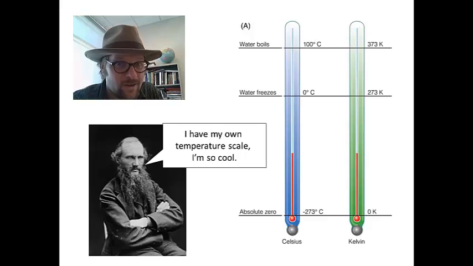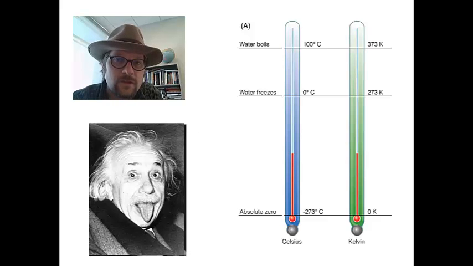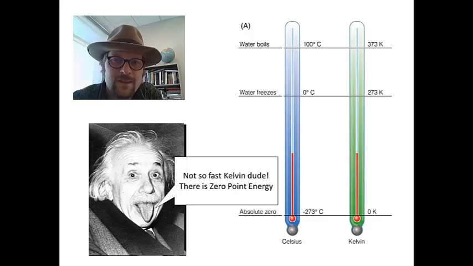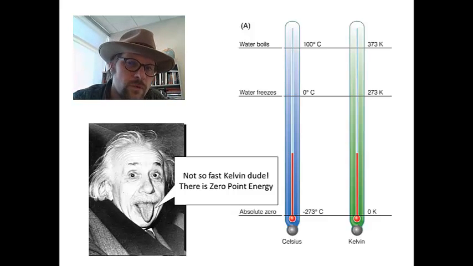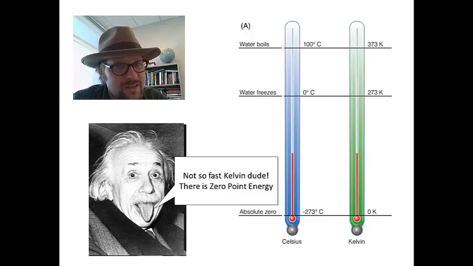Einstein and other later physicists learned more about the makeup of atoms, which we'll talk about later in the next chapter. They showed that even at a temperature of zero on the Kelvin scale, electrons would still encircle the nucleus of atoms and spin. This tiny, minute bit of energy would hold the electrons to the atoms, and hence they would not completely freeze. This tiny bit of energy is called zero-point energy.